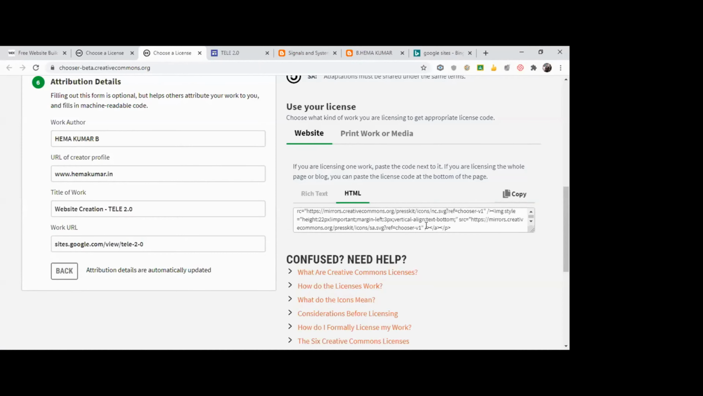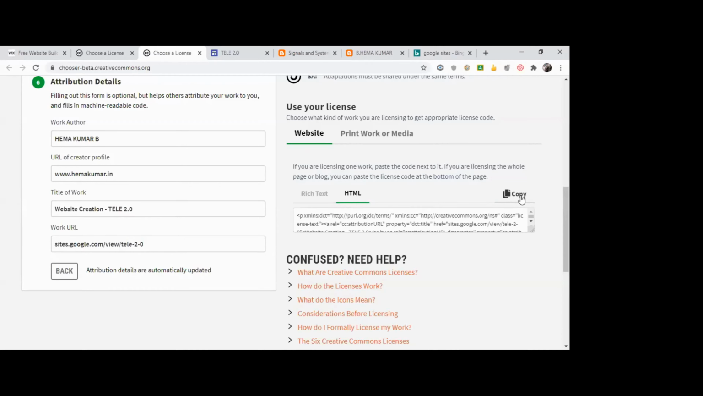You have some HTML code. Just click on copy. They have given the provision. By default, it is in rich text format. You have something called HTML. You can drag and copy this, or else you have a copy button on the right. Click on it. It's copied. I will just come back to my website.